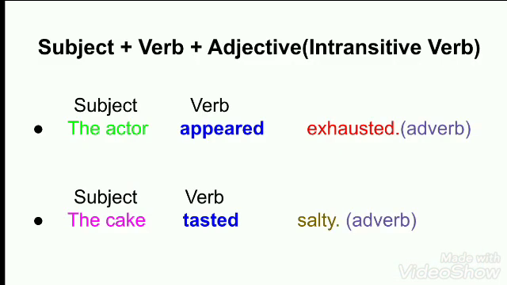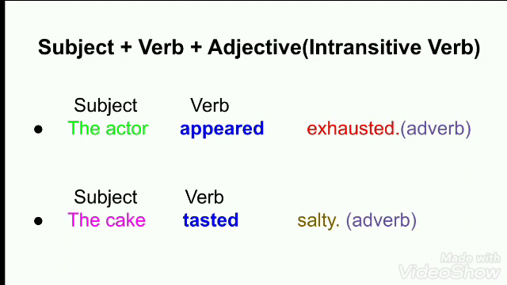Let us see another kind of verb, that is intransitive verb. In intransitive verb, we will see this pattern or formula, subject plus verb plus object, but we will not see the object in the sentence. So whenever we don't find the object in the sentence, then the particular verb in the sentence will become the intransitive verb.